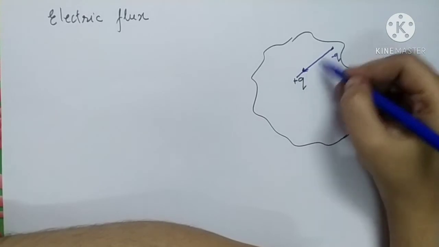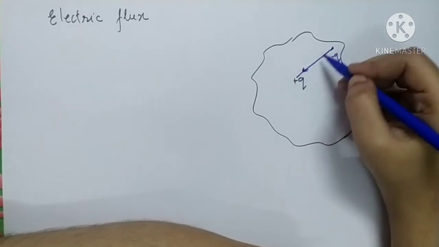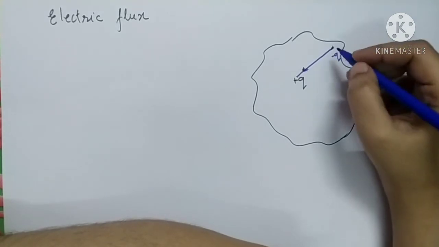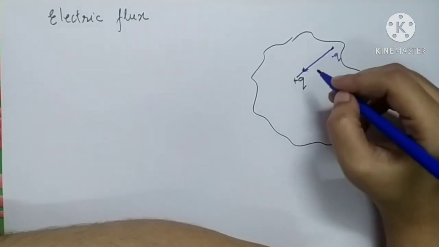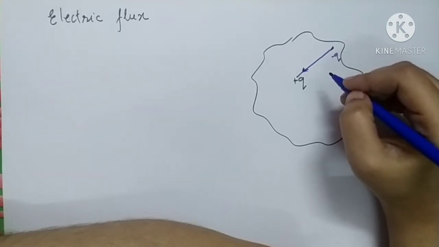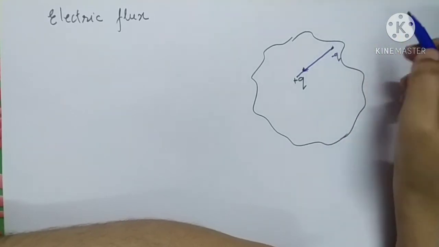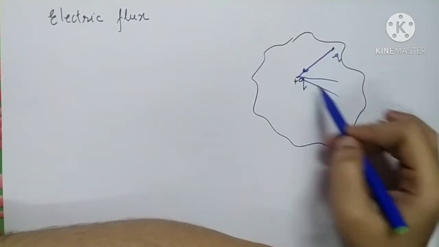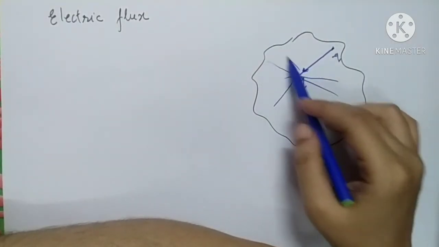This line which is drawn by us is not actual, it is an imaginary line. The path followed by the charge when it experiences attraction or repulsion is called the electric line of force. Any charge can create more than one line of force. There will be many lines of force in all possible directions emitting from this charge.